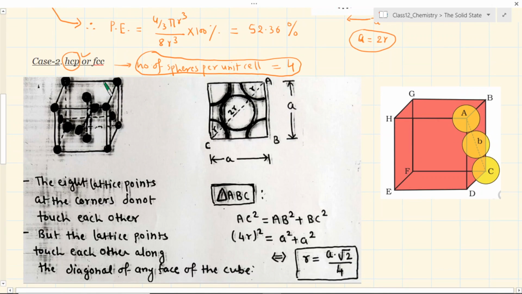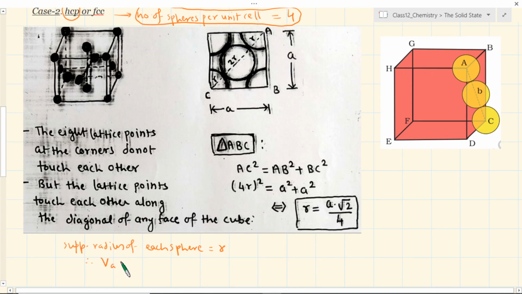If you look at one unit cell, the total volume occupied by all the spheres per unit cell in the lattice or in the crystal will be 4, because there are 4 spheres per unit cell, into 4 by 3 pi r cube.